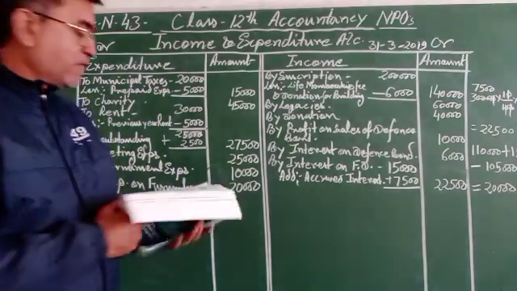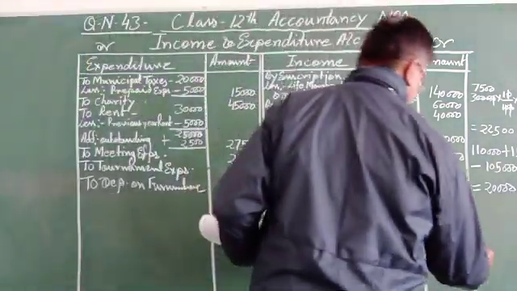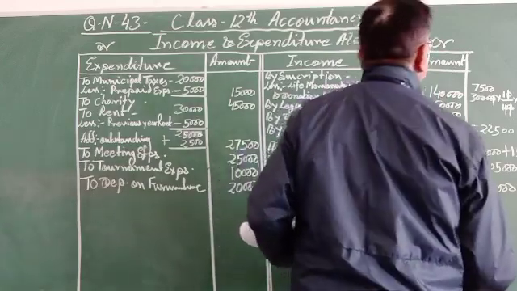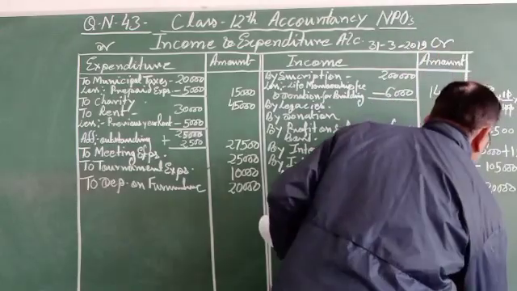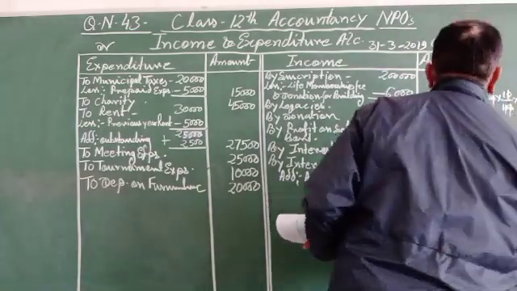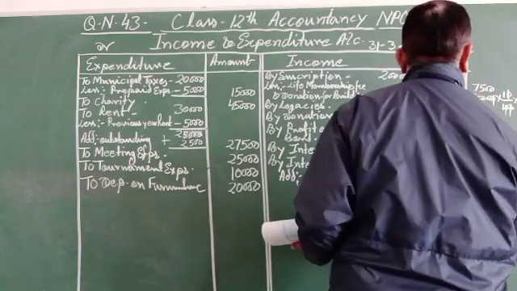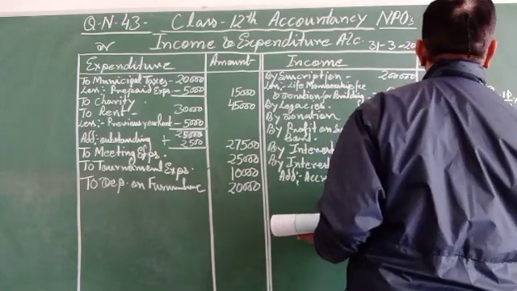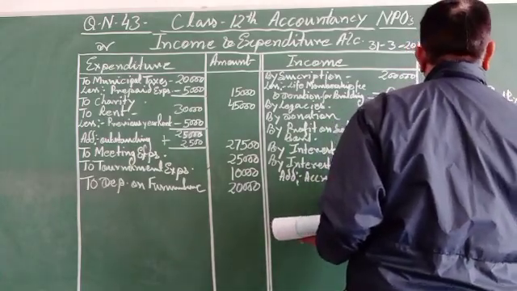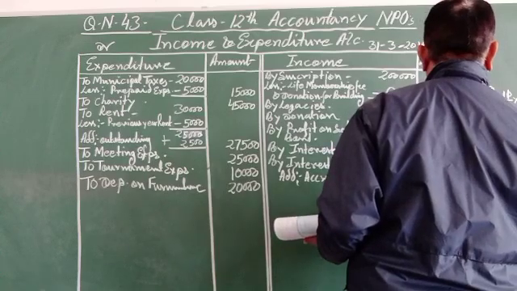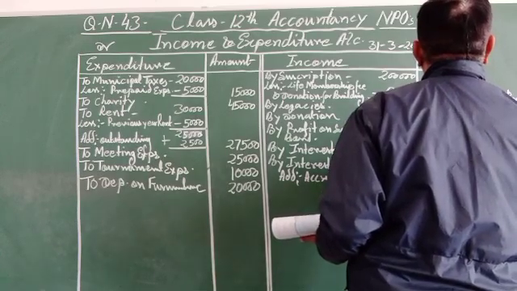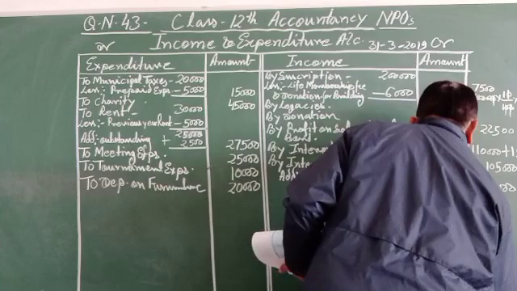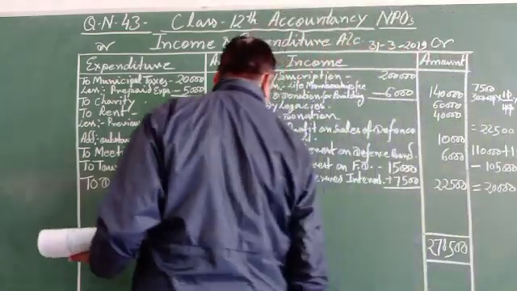So now total this one. First we can total this one. 2,78,500.